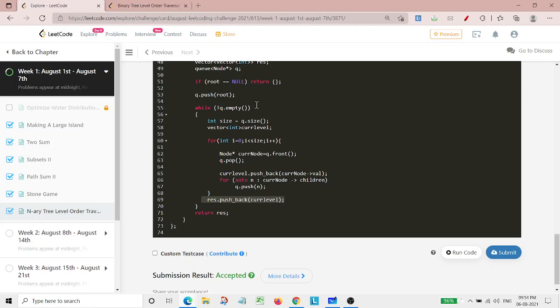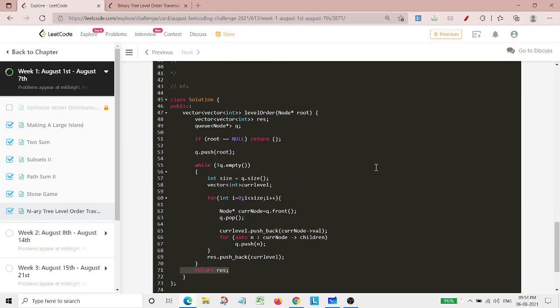Now again the queue has some nodes, so that's why it is not empty. So again this while loop will run, and again the size of the queue would be taken, and again the current level vector would be reinitialized, and the whole process will start again. But it will go on again and again until our queue is empty. And at the end, we will be returning the result, a vector of vector of int. So this is how the things would be going on.